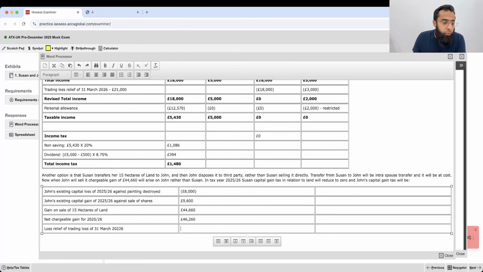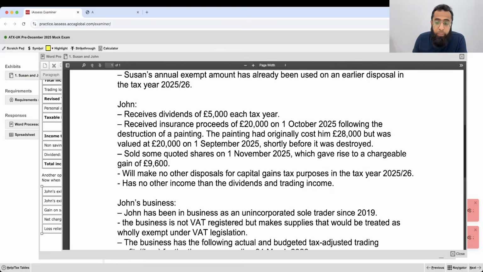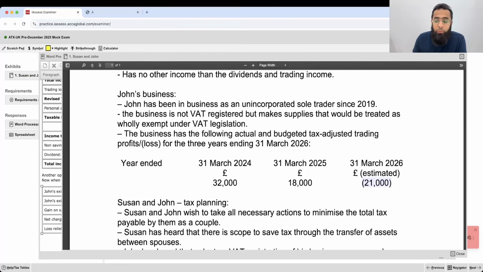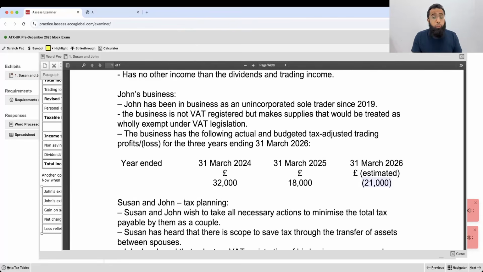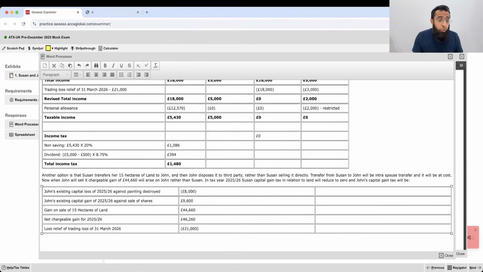This trading loss relief. See, I will repeat each and everything again, so your patience is very important. His trading loss of 31st March 2026 was 21,000. Now what will happen is that he will be able to offset the loss relief of 21,000 pounds here. Sorry, 21,000 was the total loss. So he will be able to set off 16,000 here. Why? Total trading loss, listen to me very carefully, was 21,000.